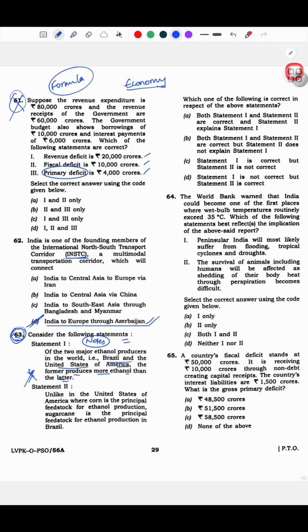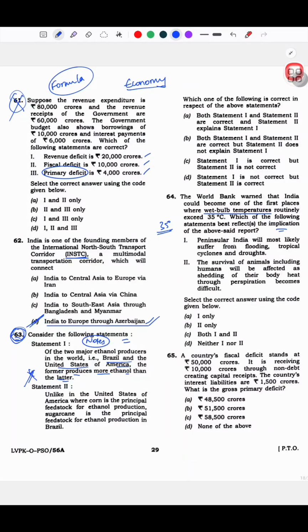The World Bank warned that India could become one of the first places where wet bulb temperatures routinely exceed 35. Which of the following reflects the implication of this? See, what wet bulb exactly is, I did not know, but I approached this question with a simple mindset. Okay, कि अगर 35 डिग्री के ऊपर टेम्परेचर जाता है तो best reflect the implication of the above.